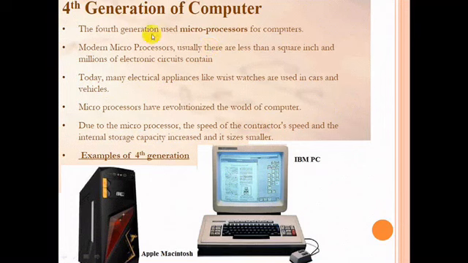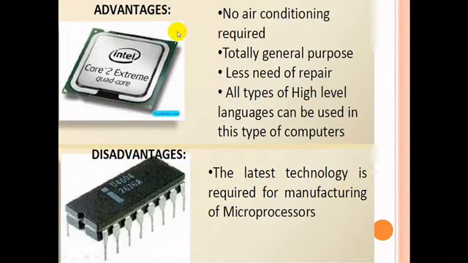The advantages are that no air conditioning is required, it is totally general purpose, there is less need of repair, and all types of high level languages can be used in this type of computer. High level languages, you can say Java, C++, Oracle. These types of languages were used in this generation. The disadvantage is that the latest technology is required for the manufacturing of the microprocessor.